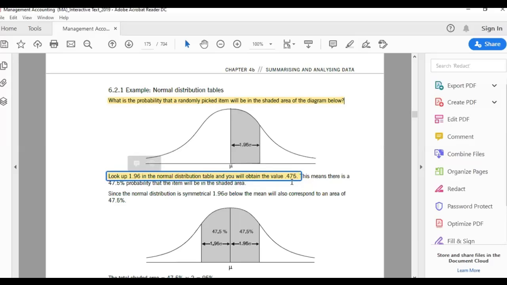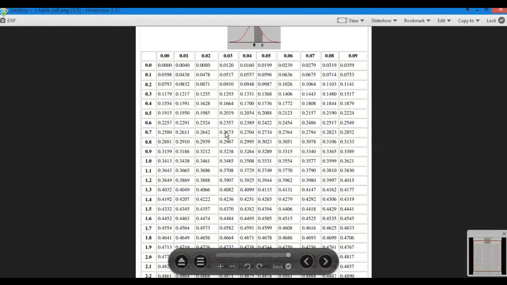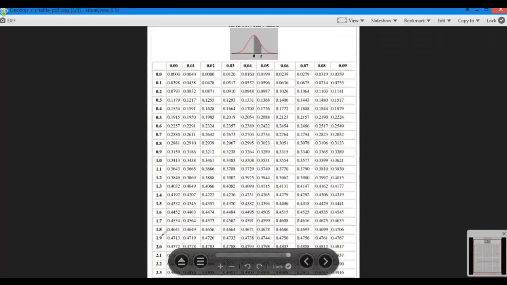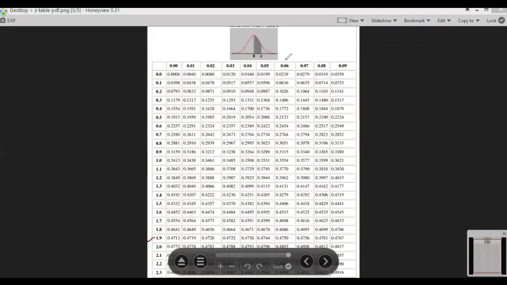So we go back and we see in our table, this is called your Z table, if you can see it. 1.96 is somewhere here. This is 1.9 and this is 0.06.